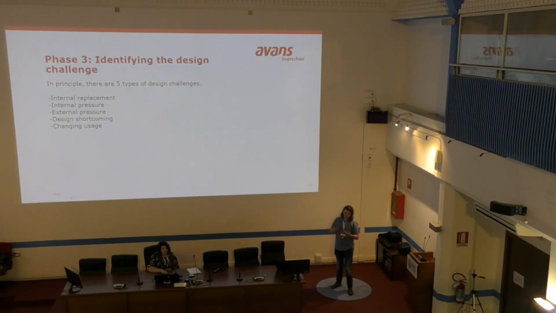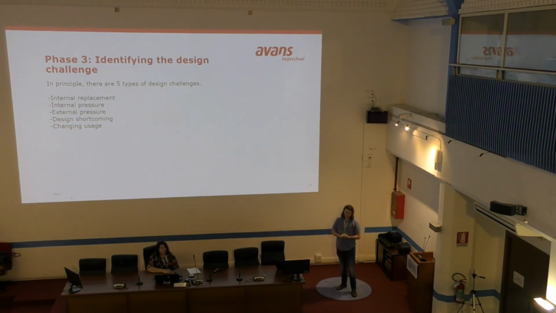So the challenge can arise from 5 different reasons. Internal replacement is basically, let's say you've got something that's designed to do A 10 times a day, and internally someone designed something which can do it 20 times a day. Now, of course, the second design is better, but you still have the first design. And what do you do with that? No one really knows. But you can keep it, replace it, and make it into something better.